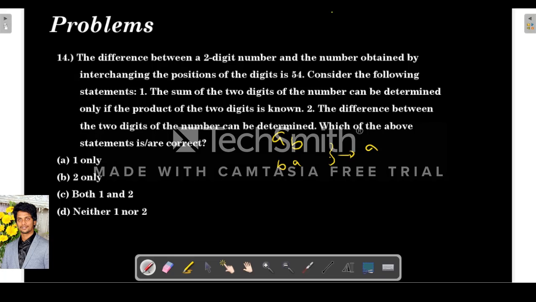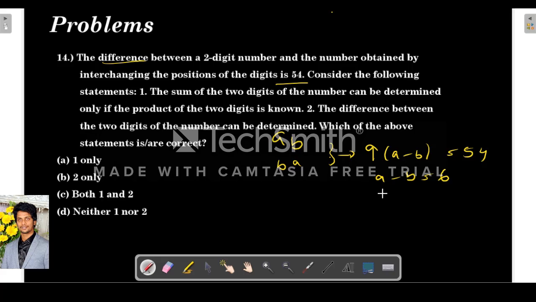So here the difference, 9 into A minus B, they are giving as 54. The difference is 54, so A minus B is 6.